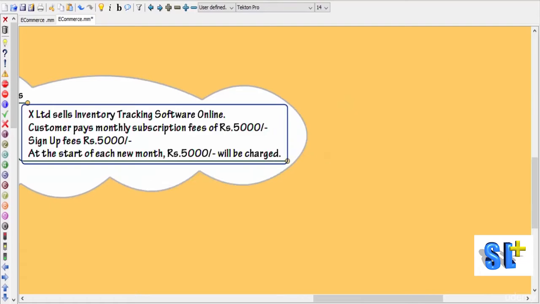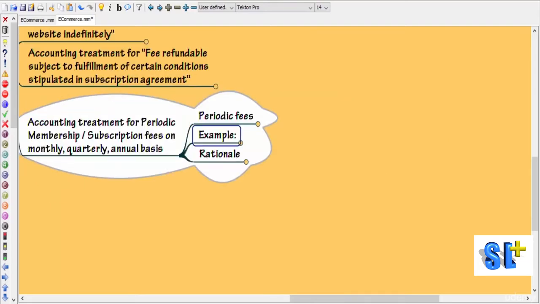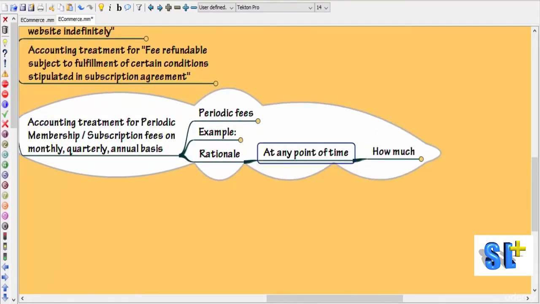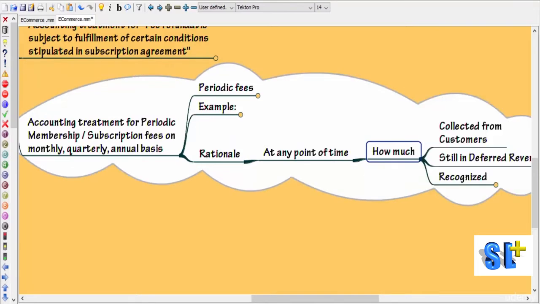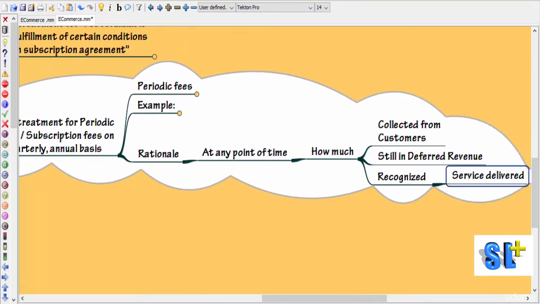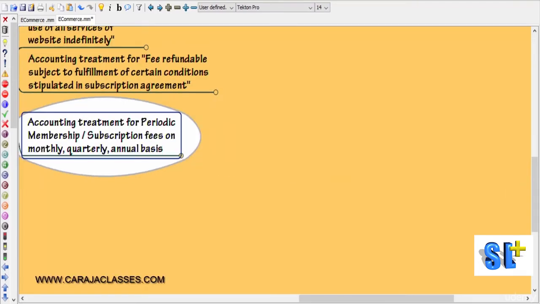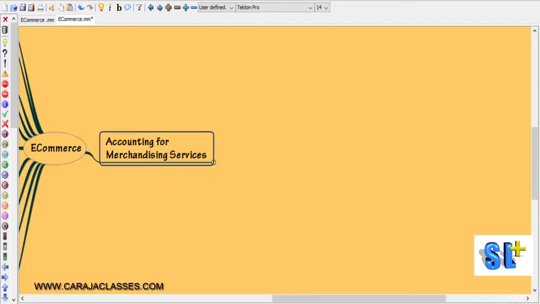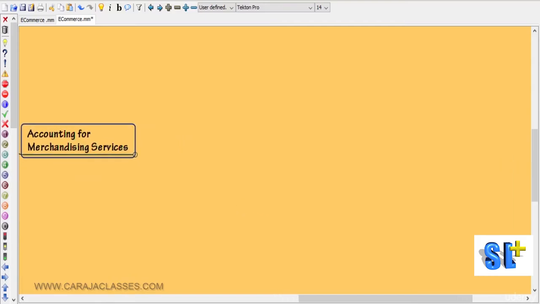Okay, fine. Now, what is the rationale behind this? Why are we doing this? Because at any point of time, the business should know how much money has been collected from customers, how much is still in deferred revenue. It means money received, service not yet provided, and how much has been recognized as revenue by way of delivering the service. Okay, so this information is required at any point of time, and that's why we are making this bifurcation.